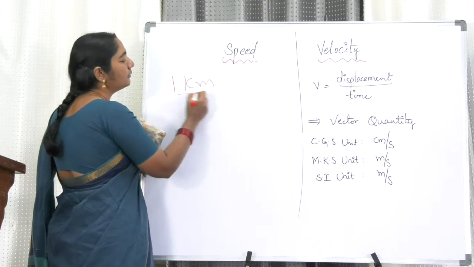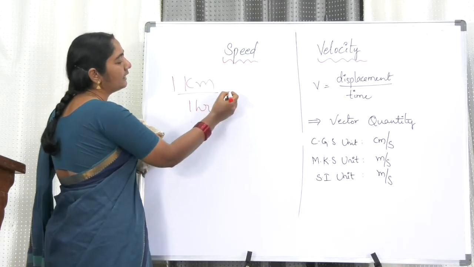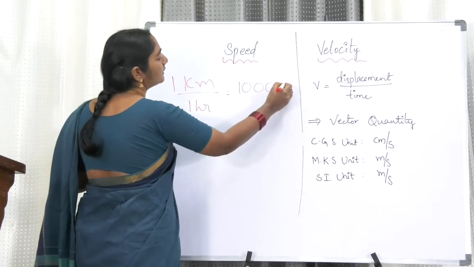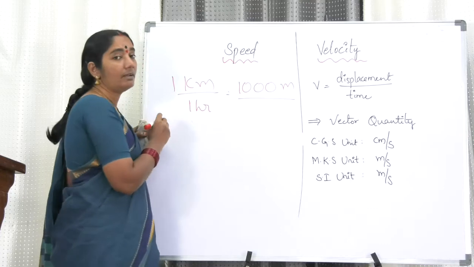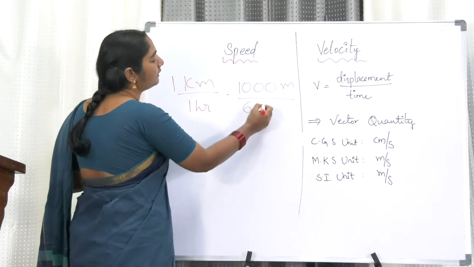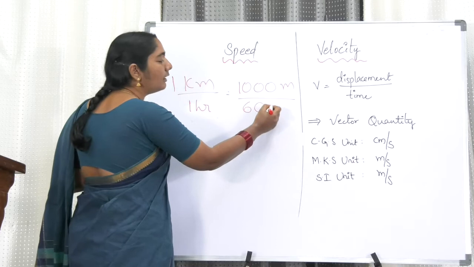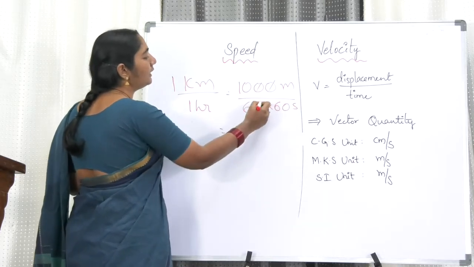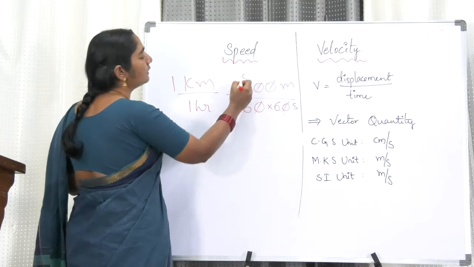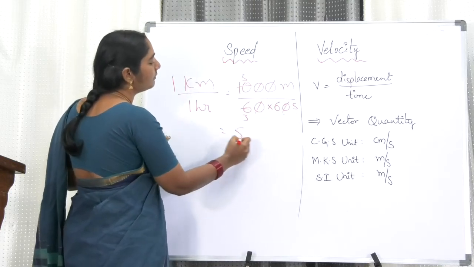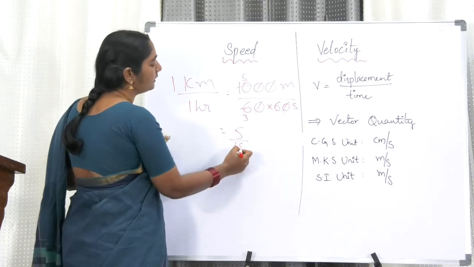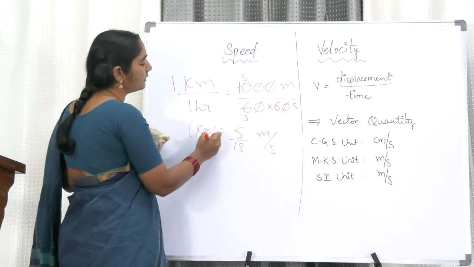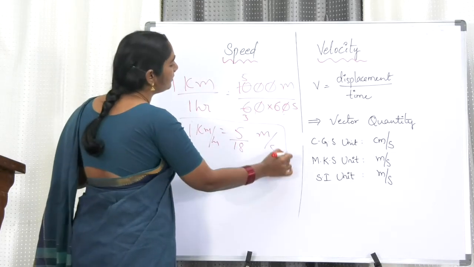1 kilometer per hour is equal to 1 kilometer, kilo means 1000, so 1000 meters, in 1 hour 60 minutes are there, and in 1 minute 60 seconds are there. So we can cancel these two zeros, two 5s, two 3s. So 5 by 6 threes are 18 meter per second. So 1 kilometer per hour is equal to 5 by 18 meter per second.